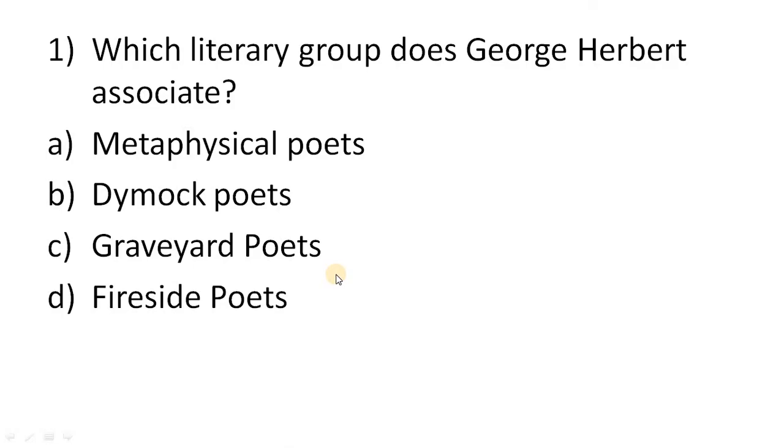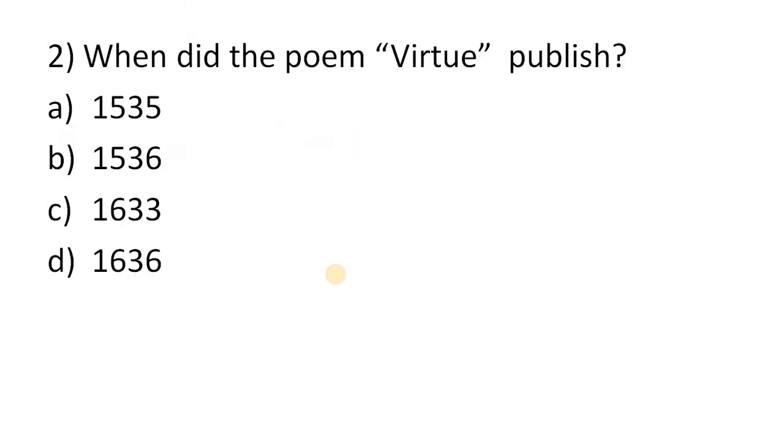Which literary group is George Herbert associated with? A. Metaphysical poets. B. Democratic poets. C. Graveyard poets. D. Fireside poets. And the correct option will be option A, Metaphysical poets.